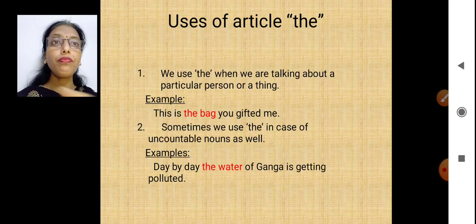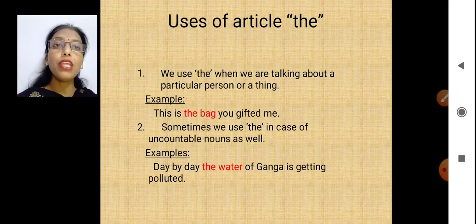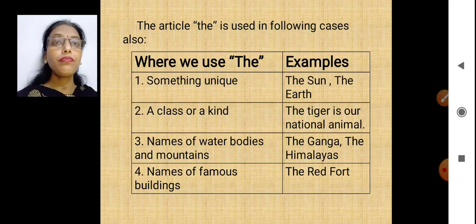Okay. Now where to use the article the? The, of course, we use when we are talking about something in particular. This is the bag you gifted me. I'm talking about some particular bag which you gifted me, so I'll use the bag. Sometimes the is also used in case of uncountable nouns, like the water of Ganga, the water of river Thames, the water of river Nile. So here also we use the.